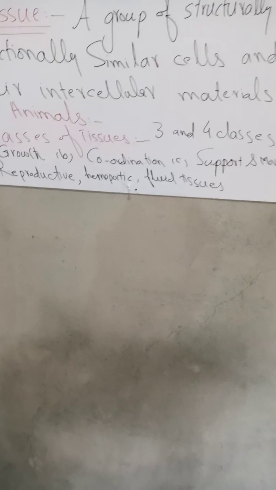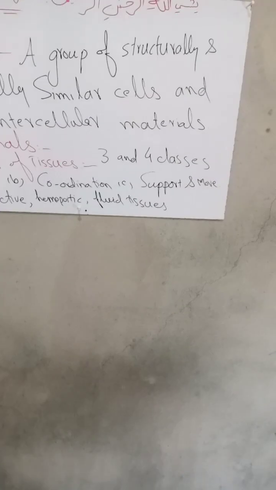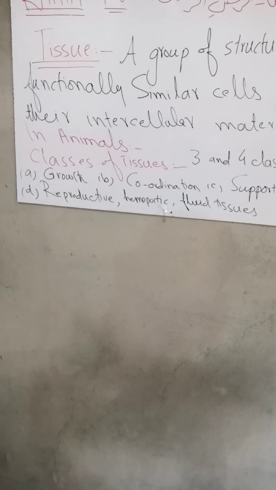There are three types of tissues on the basis of structure which the embryologist classified: ectodermal, mesodermal, endodermal. And other classes on the basis of function: growth, coordination, support and movement, reproductive, hematopoietic, fluid tissues.